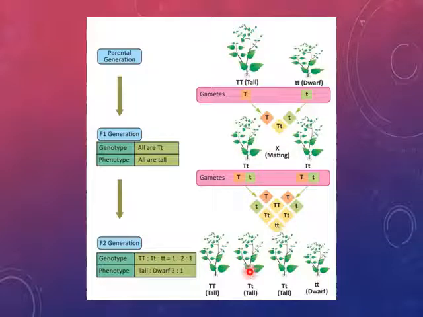Then they get four possibilities of progenies: pure tall, the same as the parental; then tall, like the F1 generation, that is hybrid; and then a dwarf, same as the parental. So it shows that the dwarf character, small t, is concealed, that is unexpressed, but it is not blended with the tall plant.